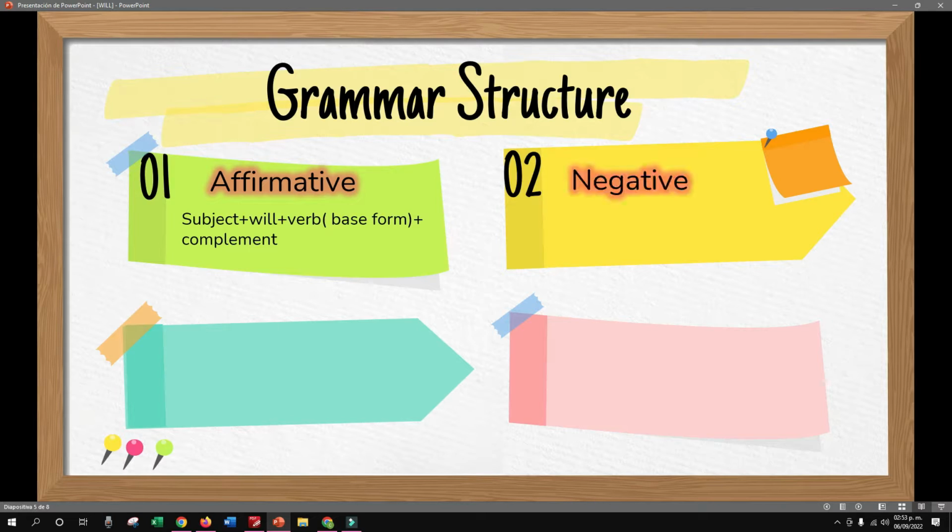So, also we have the negative, guys. The negative form: subject plus will plus not, verb in the base form, and the complement. So, for example, who wants to give me one negative sentence using will? Will not. Who? Volunteers?